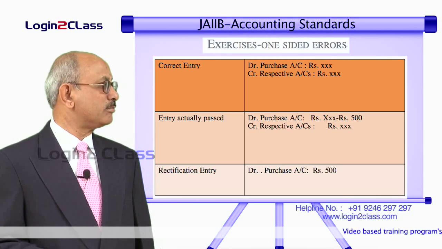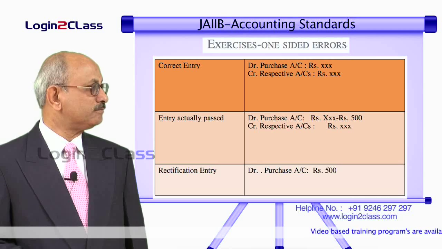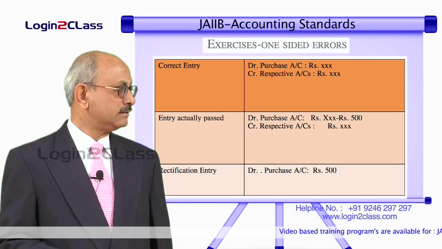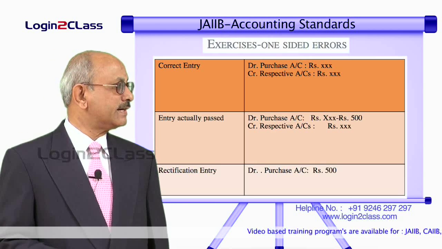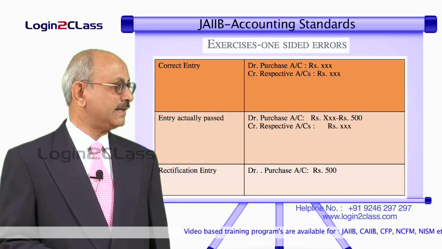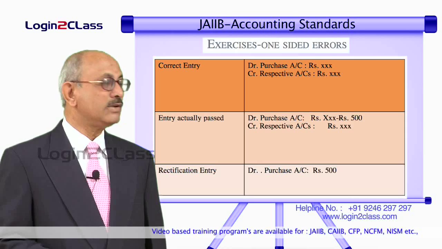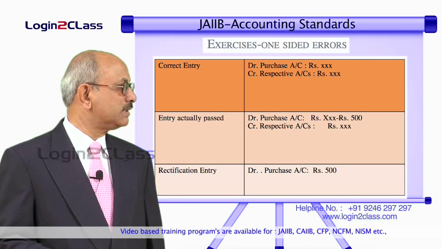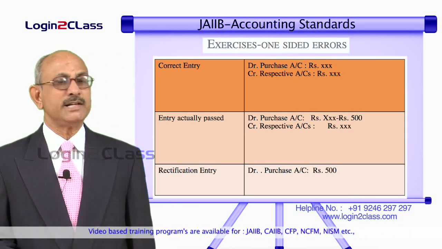Let us take the second example. There the purchase account is undercast by a certain amount. So, the correct entry should have been debit purchase account by that amount. Let us say it is XXX, and you have to credit the respective accounts with the same amount. So, what is the actual entry passed?